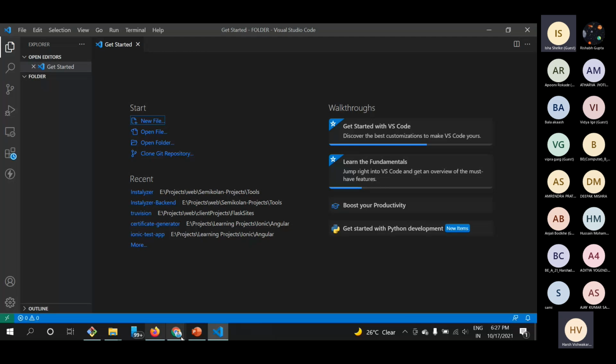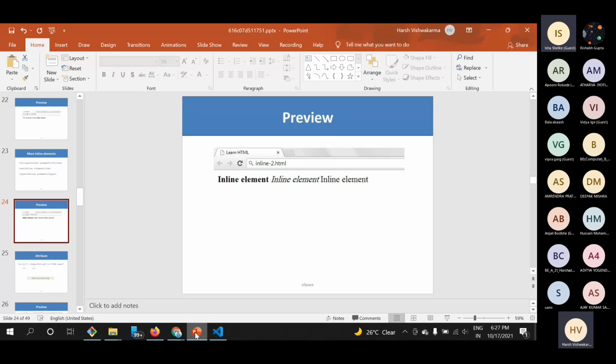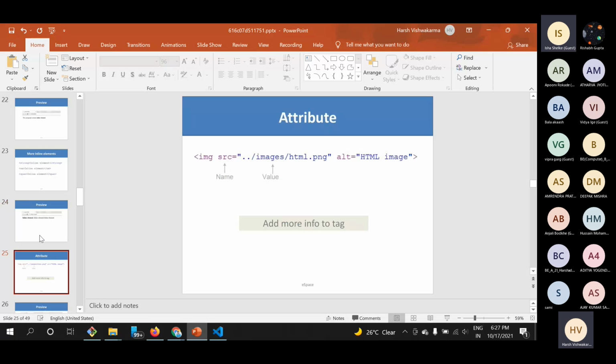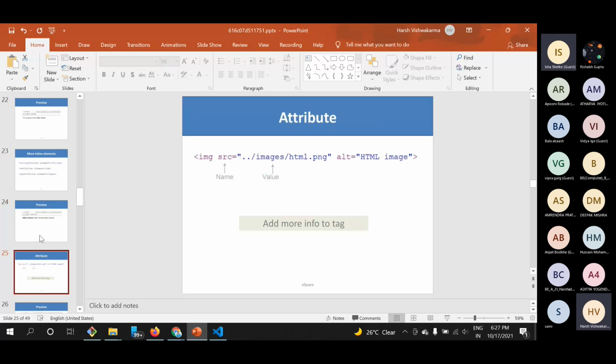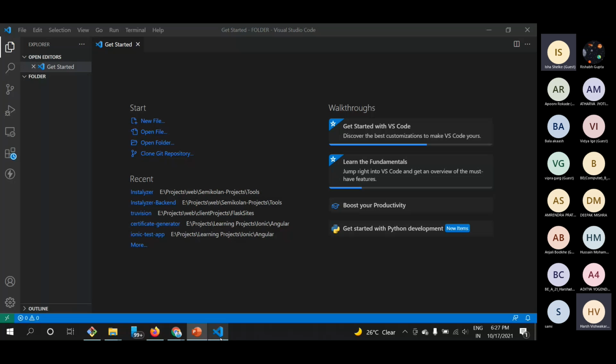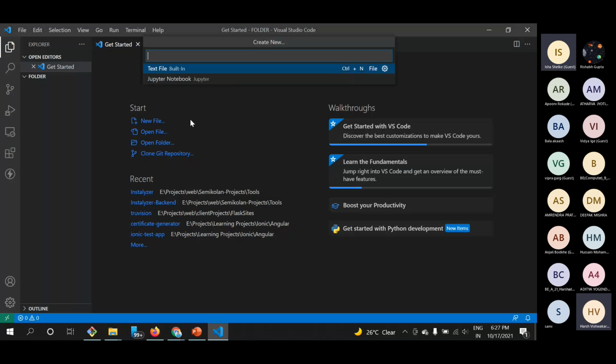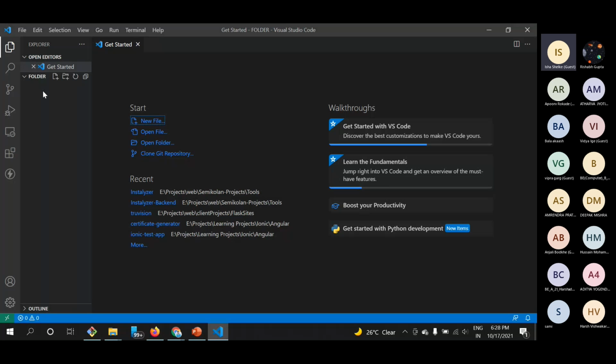So let's go back to our PPT. We are done till here. From now, starting with the image tag, we will make this a code along session. I guess I did something wrong. My system is a bit slow, that's why it's taking too much time.